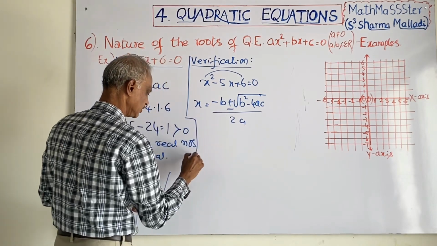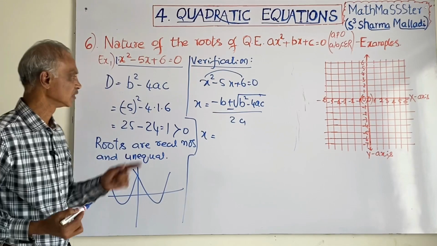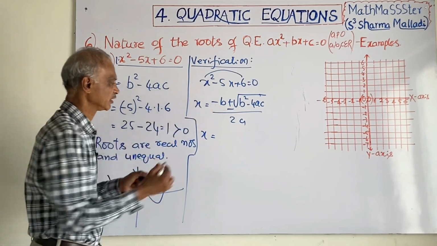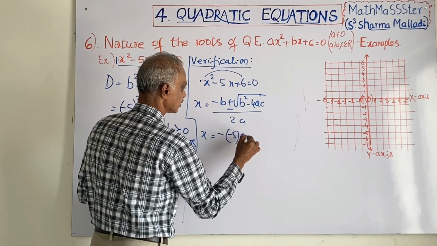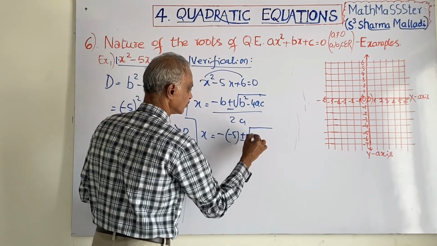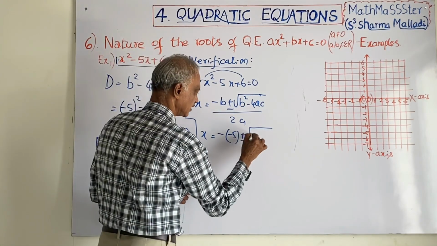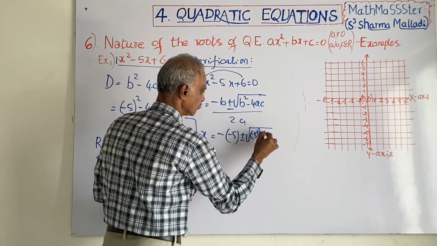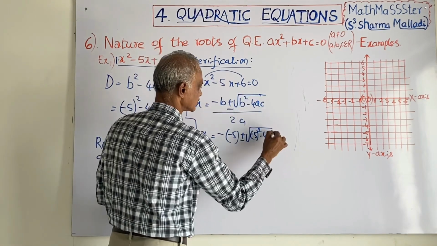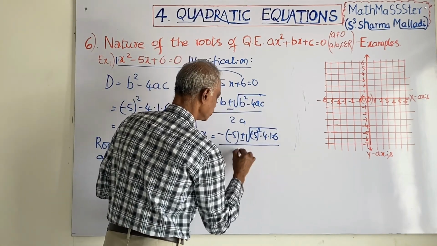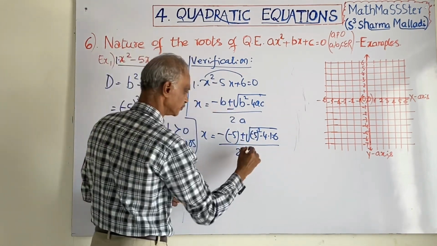We will find out the roots alpha and beta. What is b here? Minus 5. So x equals minus b plus or minus root of b square minus 4ac. B means minus 5, and minus 5 square I can write directly, minus 4a. What is a here? 1. What is c here? 6, all over 2a. What is a here? A is 1, you know.